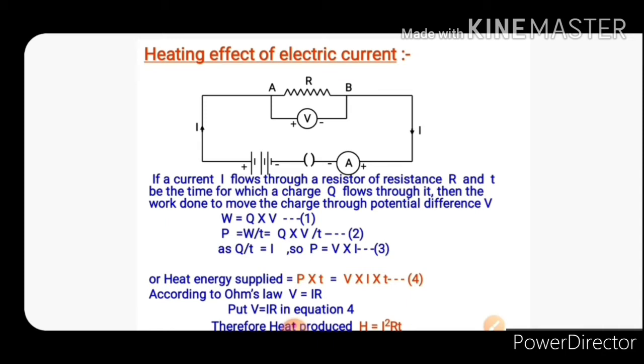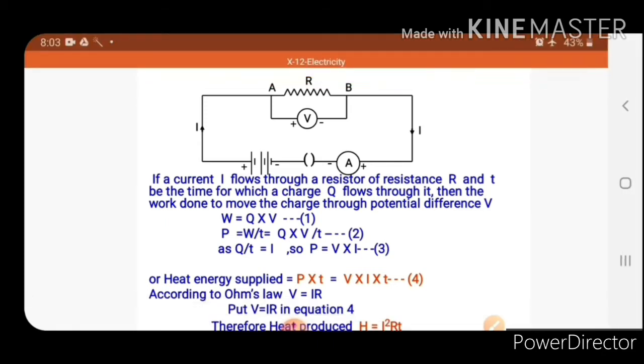From equation 3, put P = VI, so it becomes V × I × t. This is our equation 4. So the heat energy supplied is equal to VIt.